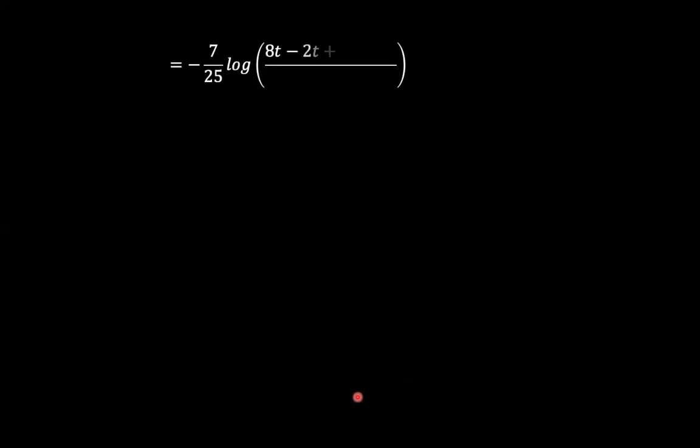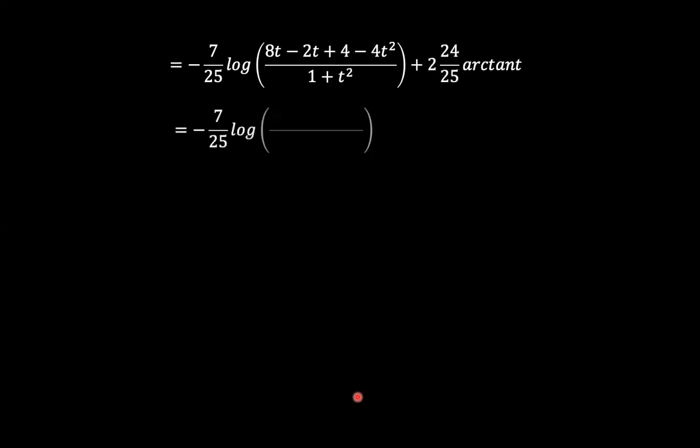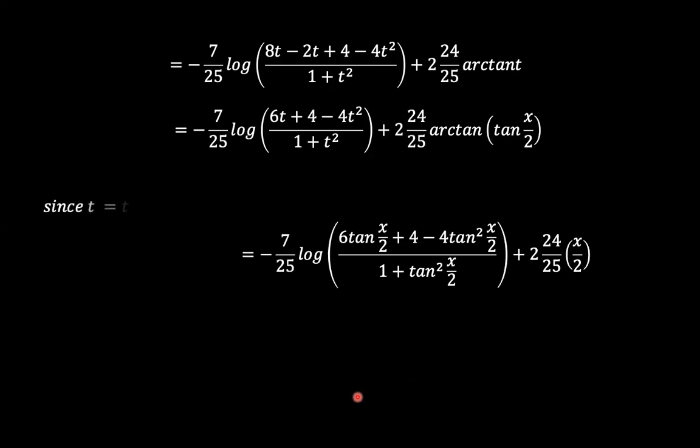So now we have these t values, and we know that t is supposed to be tan x over 2. So we can rearrange the t squared, and substitute for where you see t with tangent x over 2. And since we have an arctangent here, whatever we get here is x over 2, and this 2 is cancelled, so we have 24 over 25x as the integral of this term.